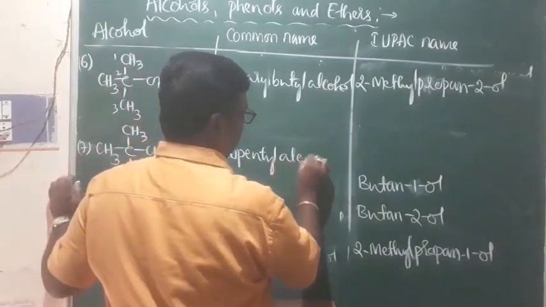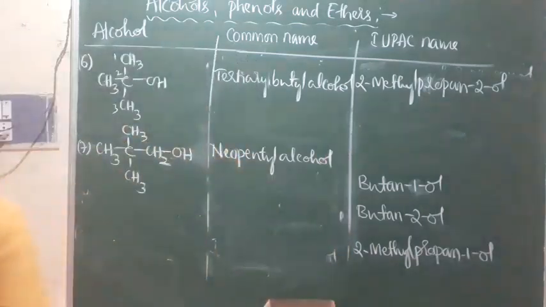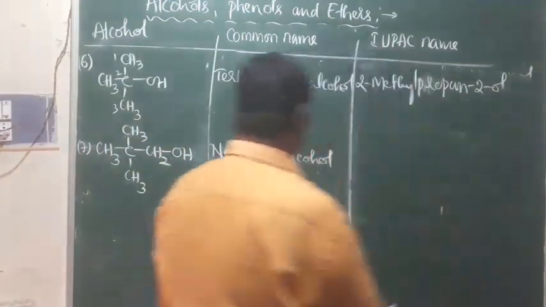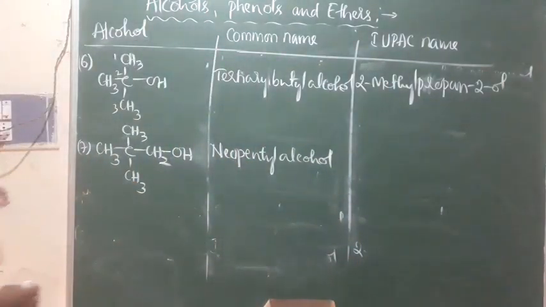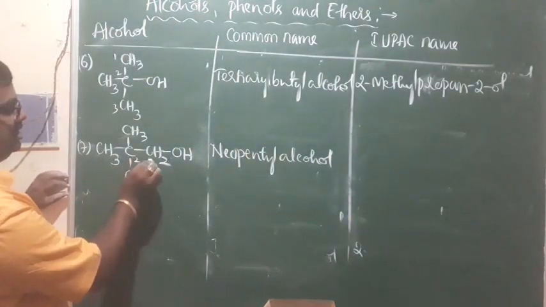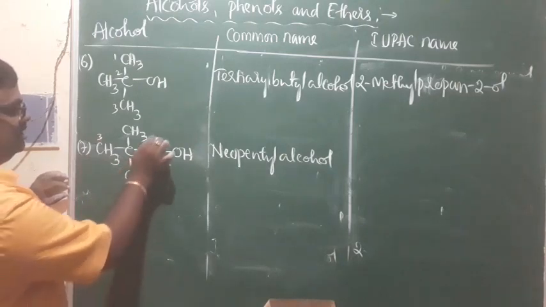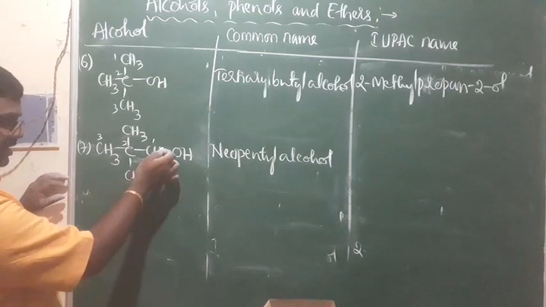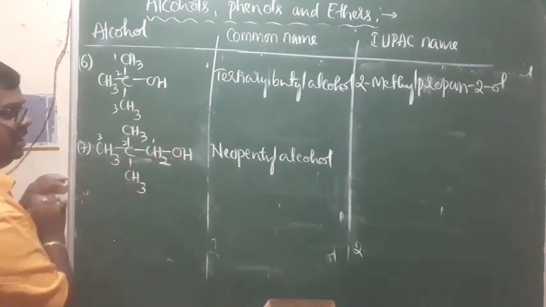Neopentyl alcohol. What about the IUPAC name here? Identify the parent chain. This is 1, this is 2, this is 3. This is the parent chain. Even though there is a longer path, this will be taken as the parent chain because it contains the OH group.